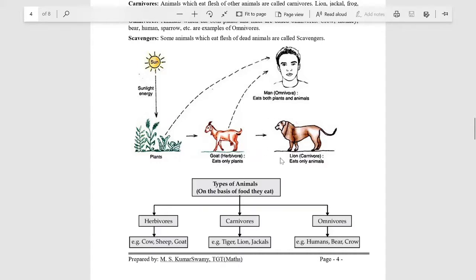And carnivorous won't eat grass or plants, but it eats only animals, so it is called carnivorous. But whereas a plant doesn't eat any man or animal, but it is an autotroph, that is, it prepares its own food from sunlight and water by the process called photosynthesis.